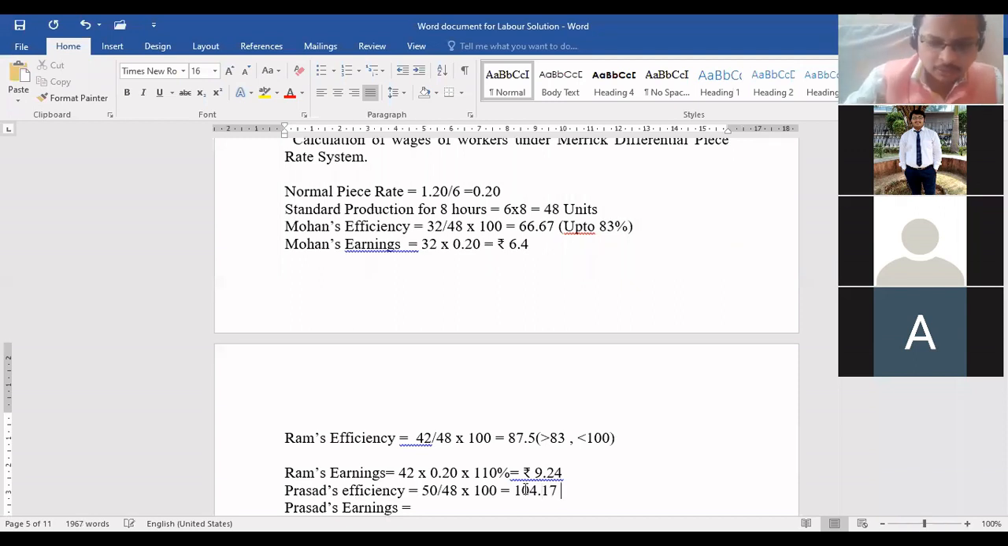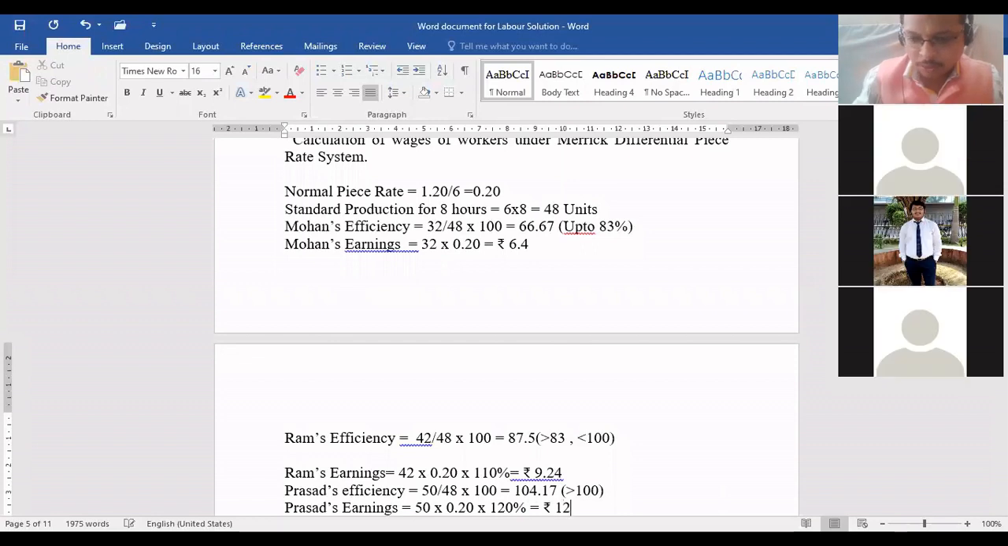It is above 100, na? Yes. So how much bonus will he get, bacha? 20%. Very good. So how will we calculate this 20%? 50 into 0.20 into 120%. Very good, bacha. Come on, tell me. The answer is coming to 12.5 rupees. Is it 12.5 or 12? 12. Very good, beta.